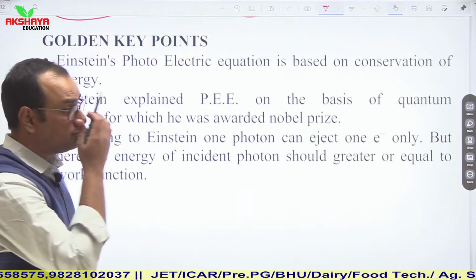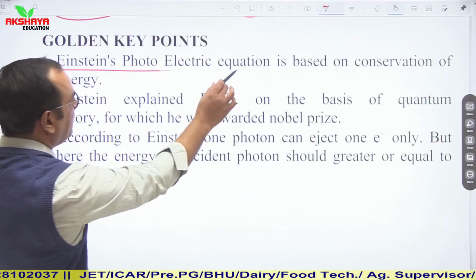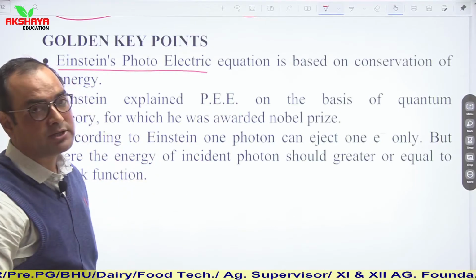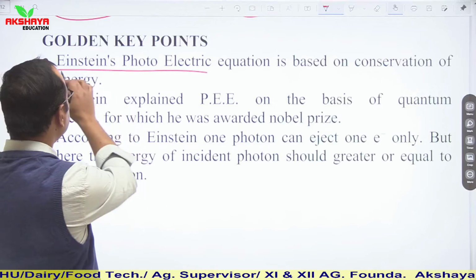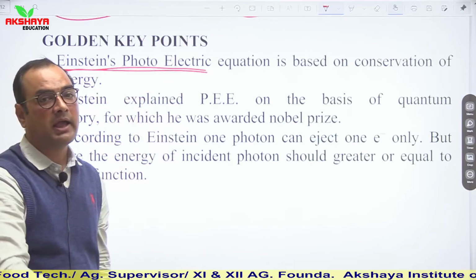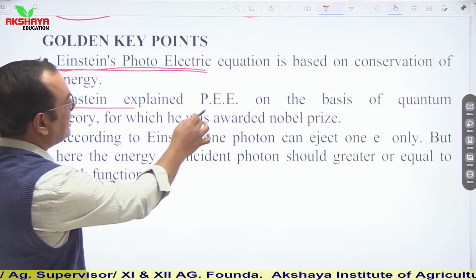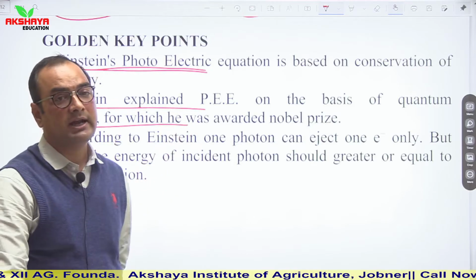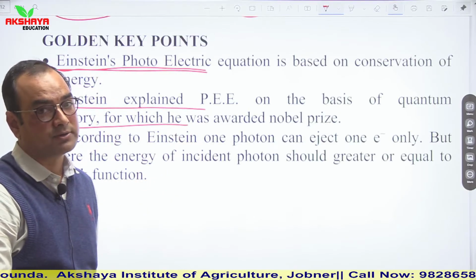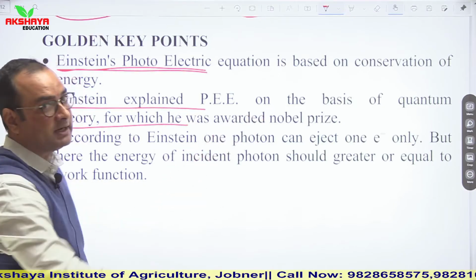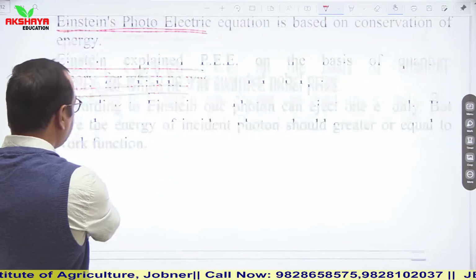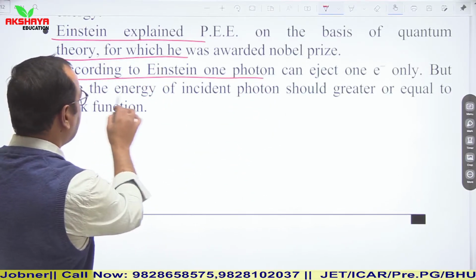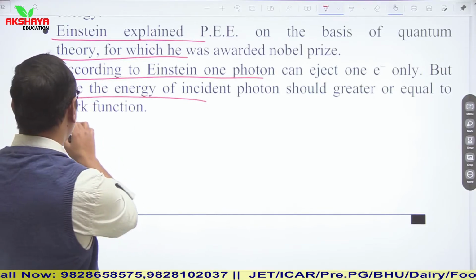Now let us talk about a few important points. Einstein's photoelectric equation is based on conservation of energy. I have explained earlier that the photoelectric effect is based on energy conservation, and Einstein gave the relation which is based on energy conservation. Similarly, Einstein explained the photoelectric effect on the basis of quantum theory. We have clearly seen that Einstein considered radiations as photons, and photons are quantum in nature. Then according to Einstein, one photon can eject one electron only, but the energy of the incident photon should be greater than or equal to the work function.